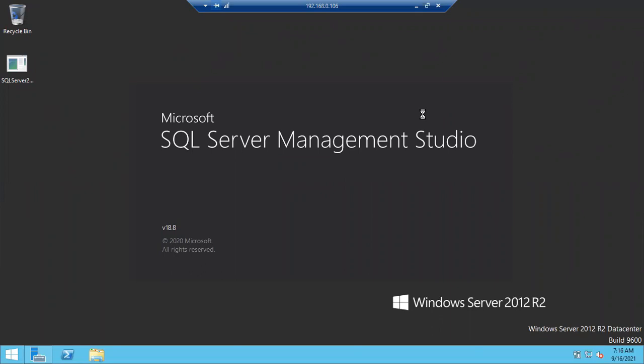Once you log into the server, it will automatically take your name. If you are logged in with your name, automatically your name will be populated in Management Studio. So this is how you can connect to the SQL server if you're a Windows login. So if anyone wants to connect to the SQL server, what should be there?